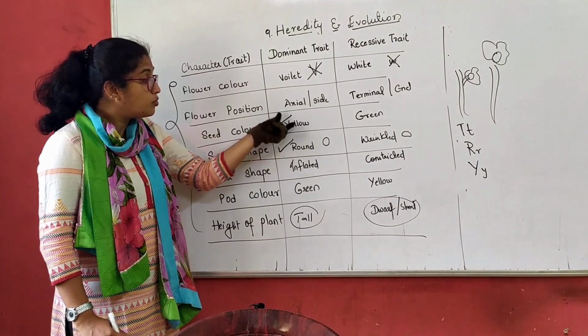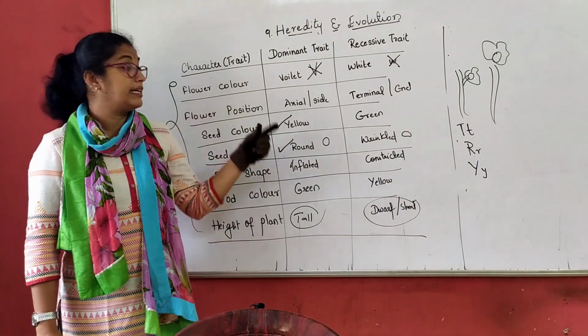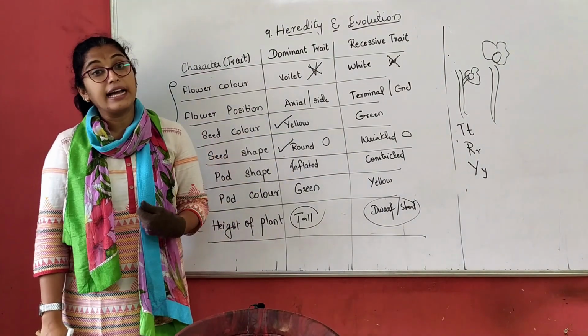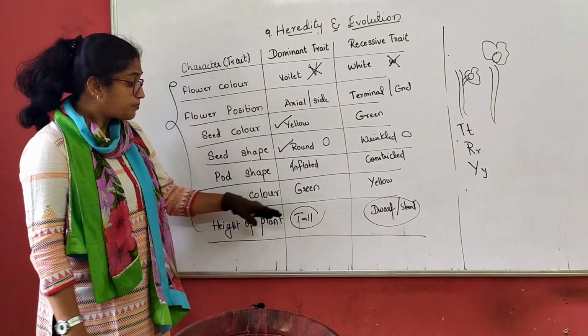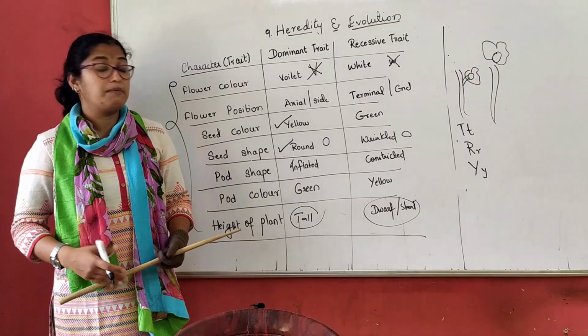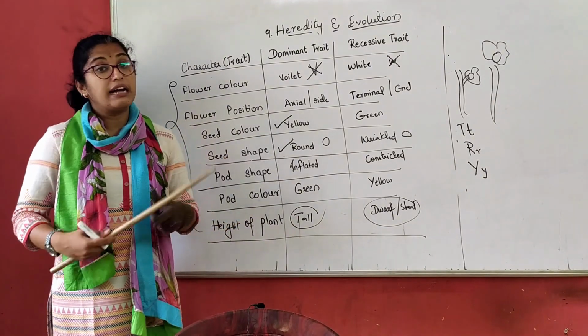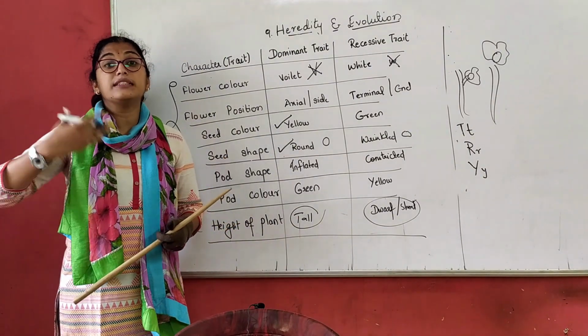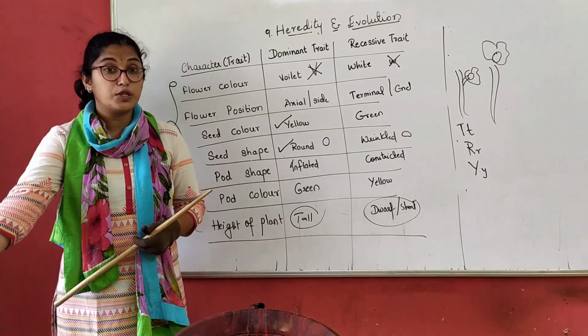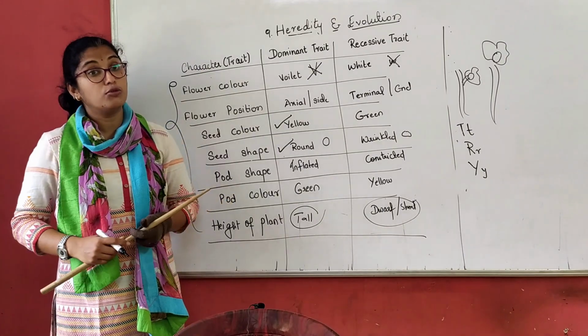If we choose two characters at a time to study, that is called a dihybrid cross. We will study in detail what a monohybrid cross and a dihybrid cross are, and what the progeny, that is the offspring in the next generation, is in tomorrow's class.